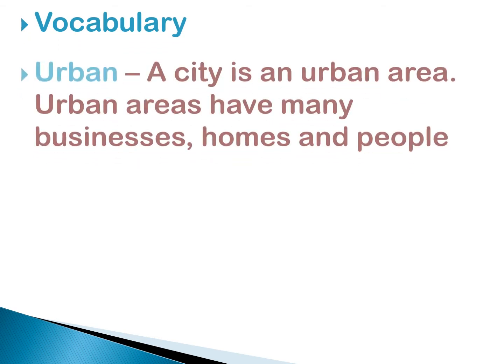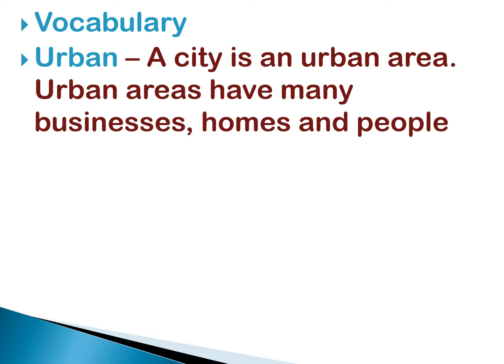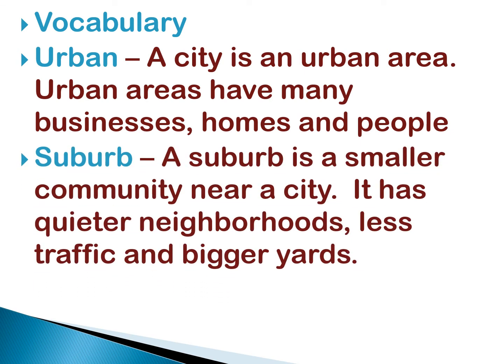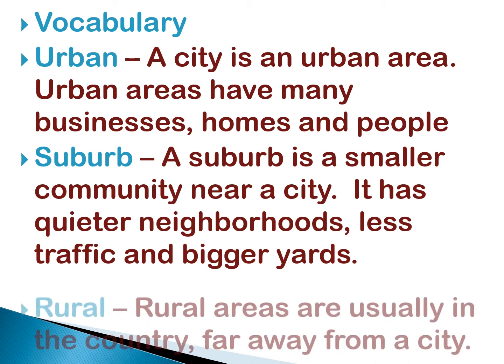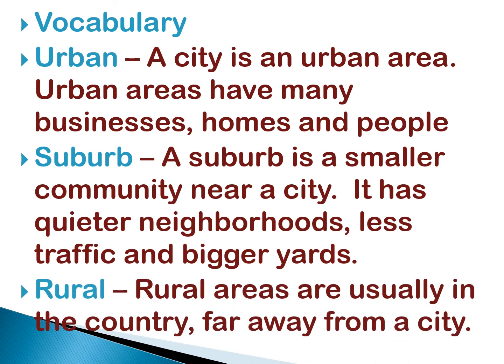Now, remember I told you that we'll look at the vocabulary a little later. So, the first vocabulary word is urban. What is urban? A city is an urban area. Urban areas have many businesses, homes, and people. Suburb. A suburb is a smaller community near a city. It has quieter neighborhoods, less traffic, and bigger yards. Rural. Rural areas are usually in the country, far away from a city.